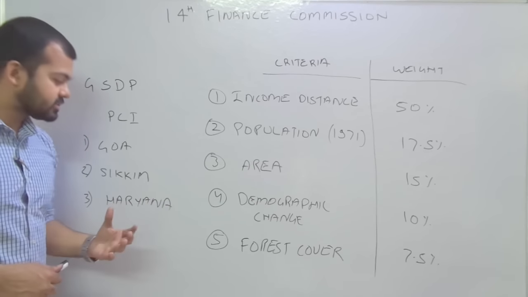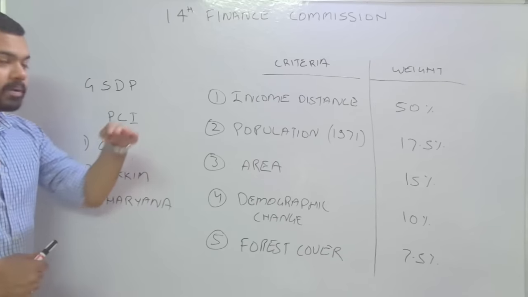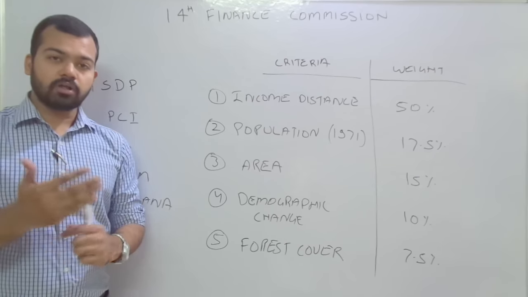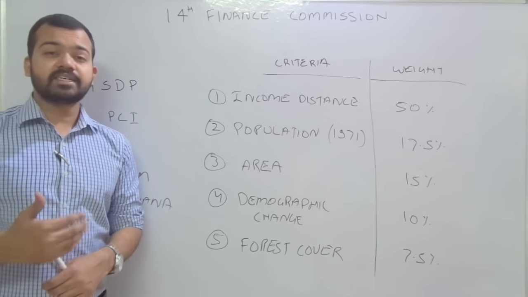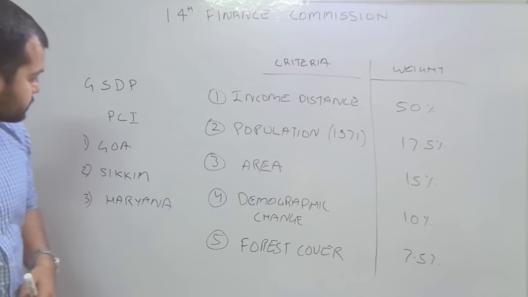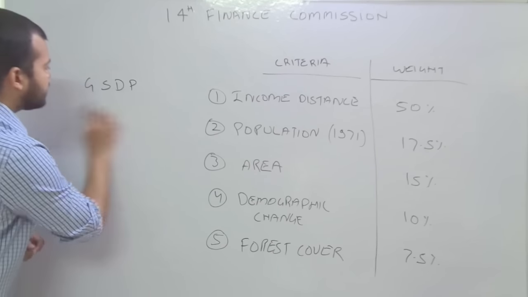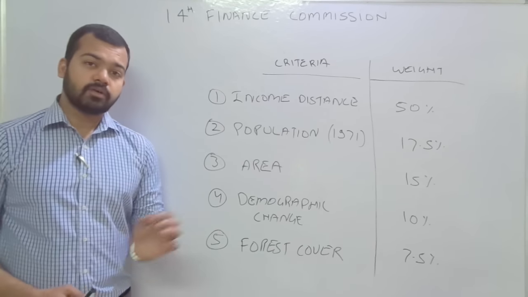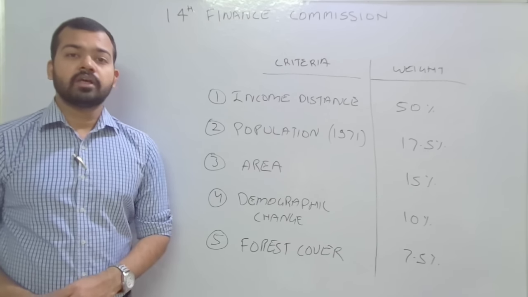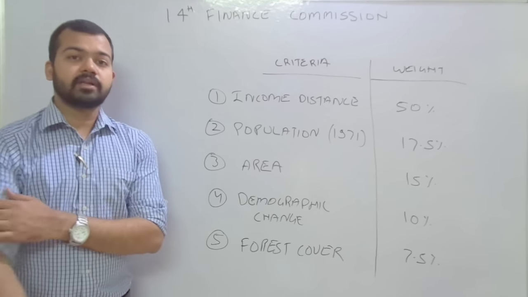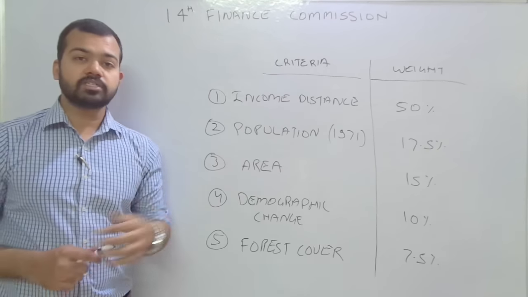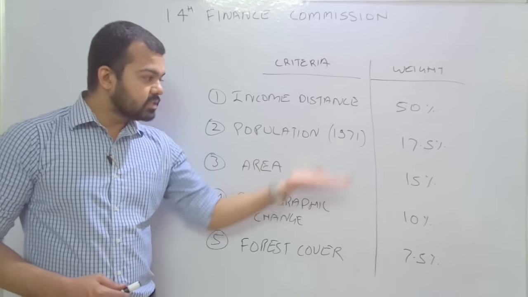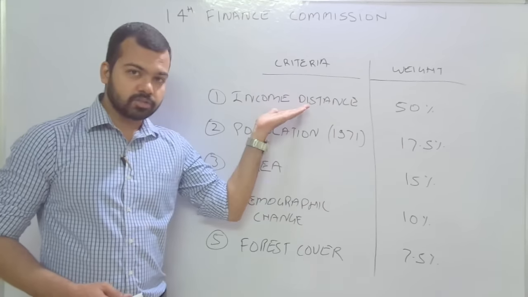That is why the 14th Finance Commission took Haryana as the top income level, and in comparison to Haryana, we are calculating all these income distances, considering Haryana as the top state. So this was the major factor in calculating income distance. We have taken 2010-11 to 2012-13, these 3 years of per capita income of GSDP for the calculation of income distance. It means whatever amount we are distributing horizontally among the states, these are the criteria. So 50% according to the income distance.